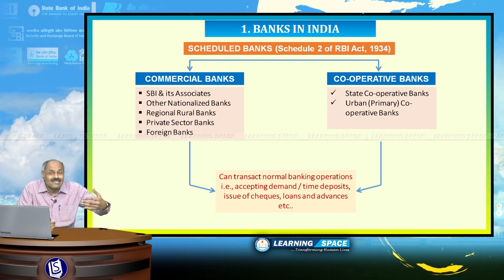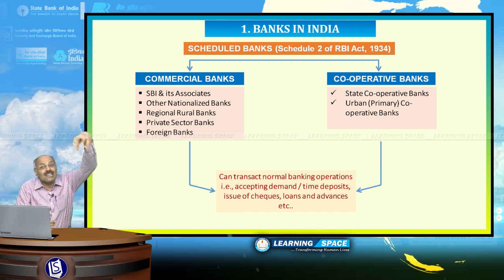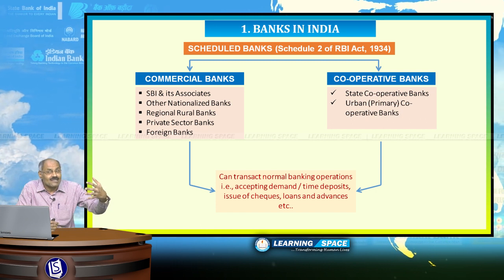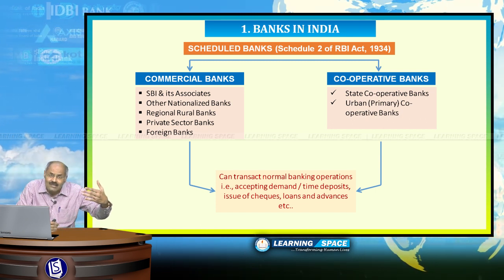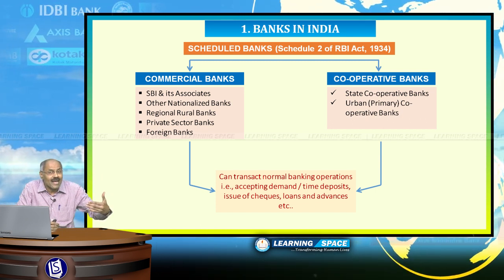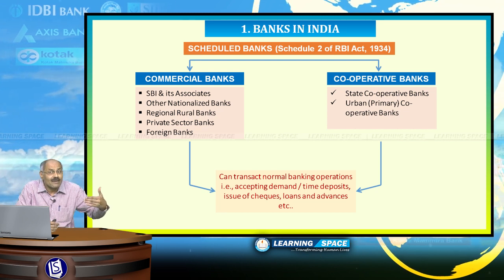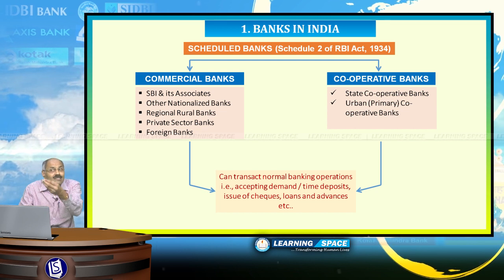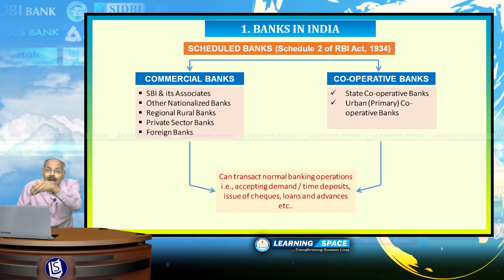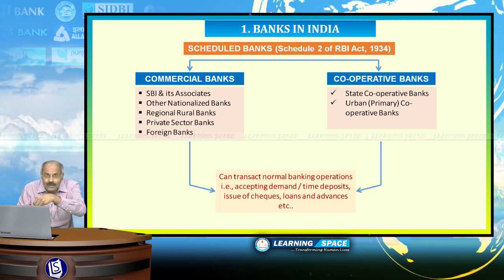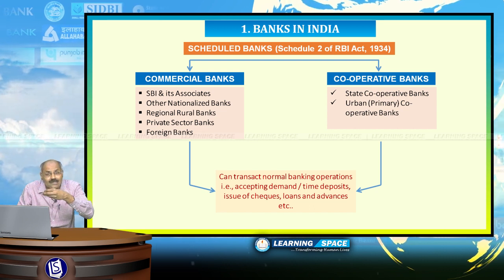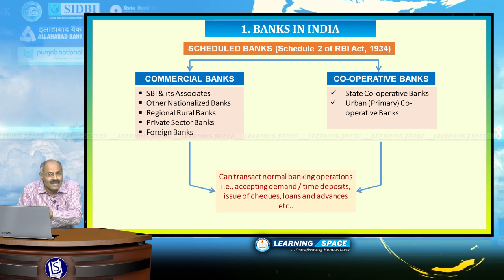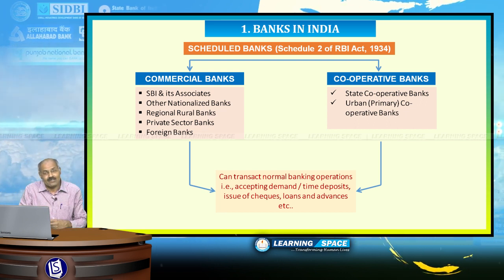So, commercial banks, there are 5 types which are enlisted in Schedule 2 of RBI Act. One is SBI and its associates, second is other nationalized banks, third is the regional rural banks, private sector banks and foreign banks. When it comes to cooperative banks, there are state cooperative banks and urban or primary cooperative banks, and with regard to these cooperative banks, we are going to discuss in 21st lecture. Please listen to 21st lecture.